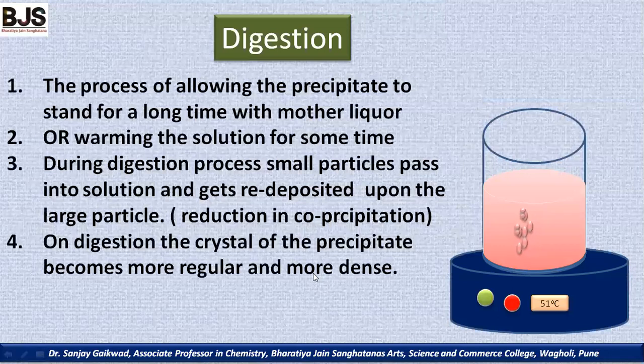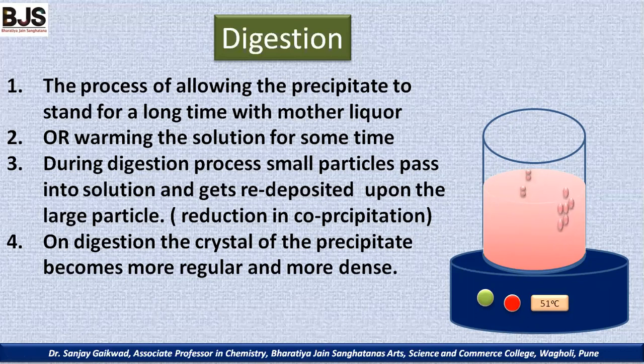Now, in case of the digestion process, the precipitate is allowed to stand for a long time with the mother liquor or the solution is warmed for some time. During the digestion process, small particles pass into the solution and get redeposited. For example, in this case, this is the pink colored solution and these are the big particles present in the solution. But these pink colored particles are very large in number and very small in size.